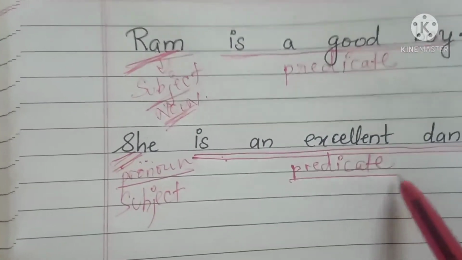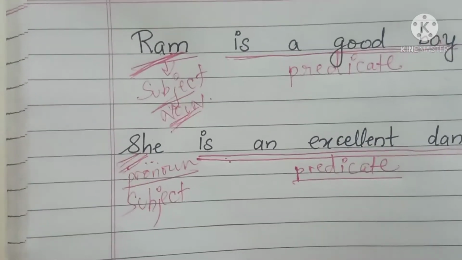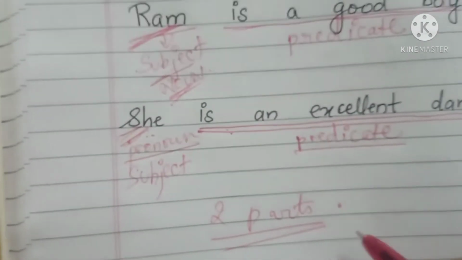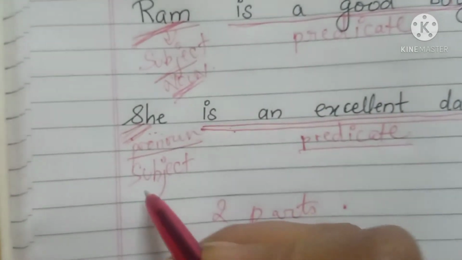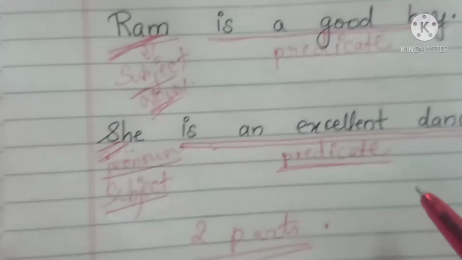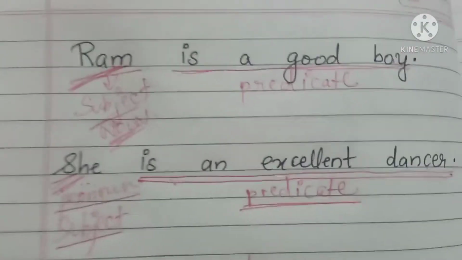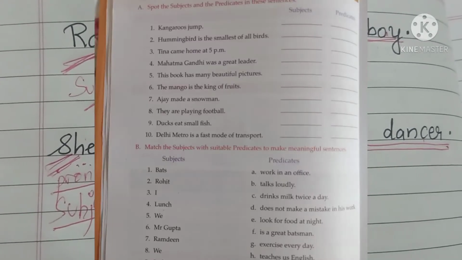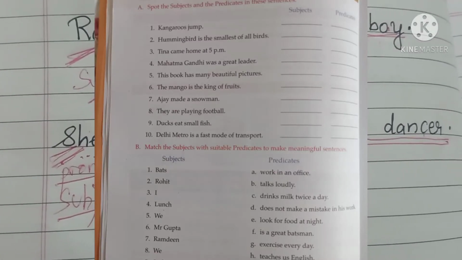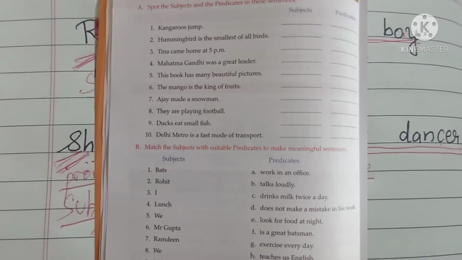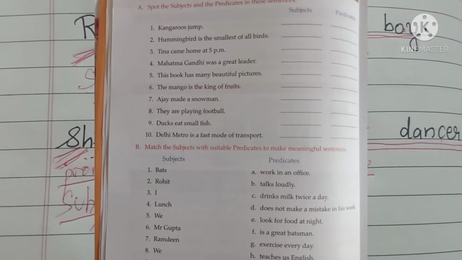So keep in mind, children, any sentence has 2 parts: the naming part and the telling part. The naming part is called the subject and the telling part is called the predicate. I hope it is clear to you now, and we had done a few exercises in the book. I hope you all have completed your work. Now today we are going to do another exercise in your English grammar book.